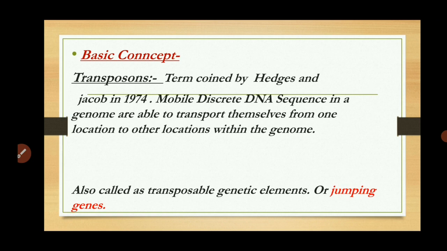Transposons are mobile discrete DNA sequences in a genome that are able to transport themselves from one location to another location within the genome. So it is a DNA sequence in a genome that has the ability to move itself from one location to another location within the same genome. These elements are also called jumping genes, as well as transposable genetic elements.